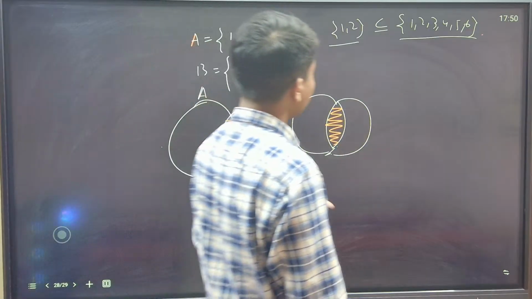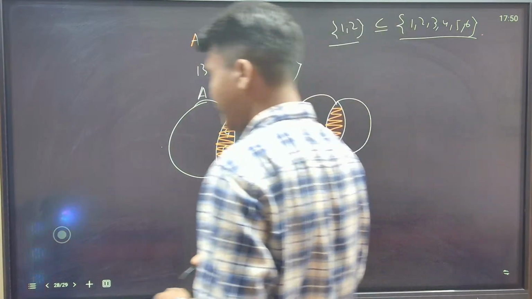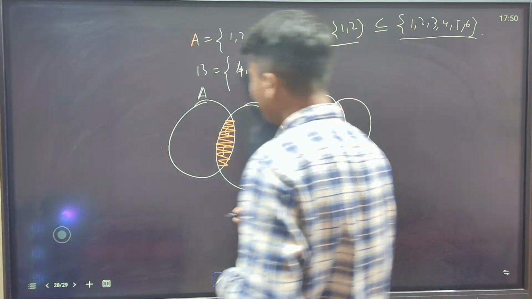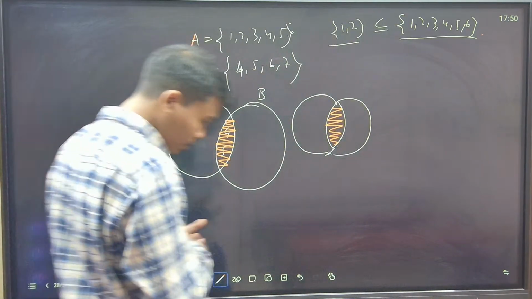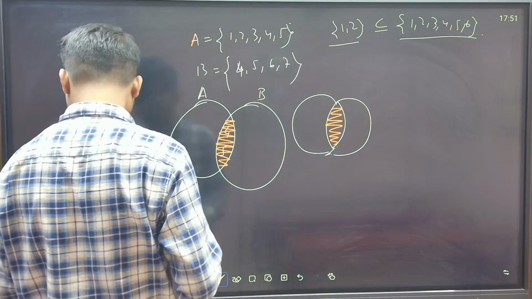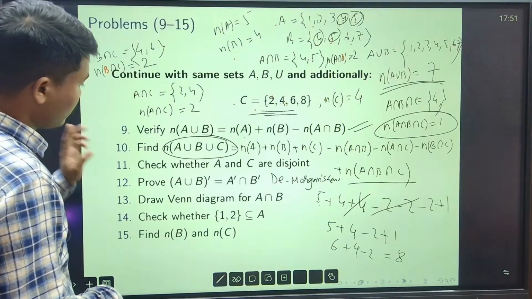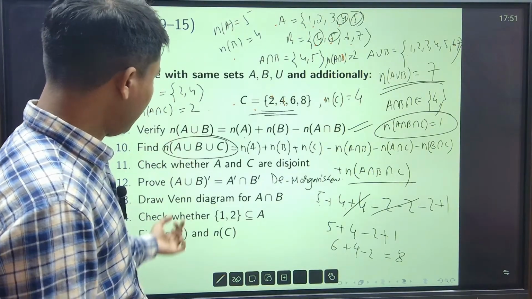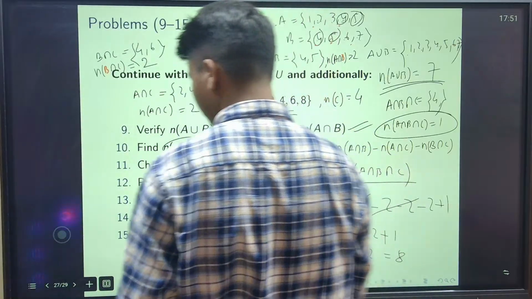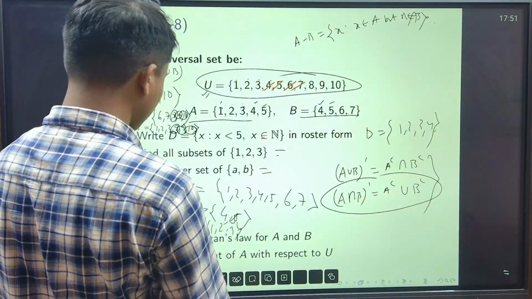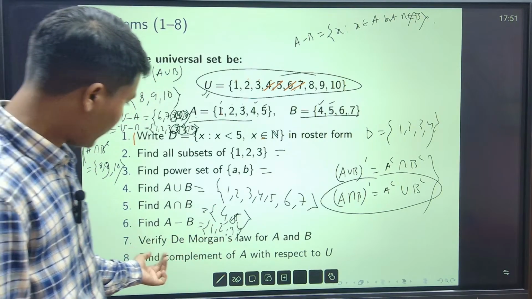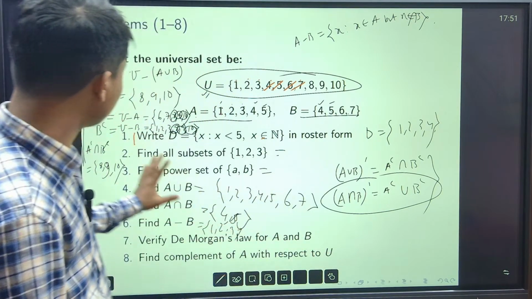So these are the basics of, suppose you have a Venn diagram, you have De Morgan's law, and that's all I guess. Is there anything missed? So n of B means the number of elements in the set B, and n of C means the number of elements in the set C. Is there anything else? So verify De Morgan's law for A and B. You can verify, find complement with respect to, that I have also discussed.